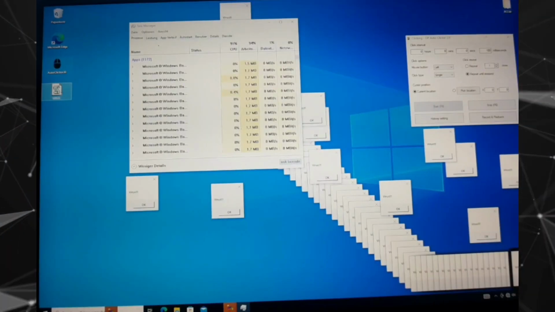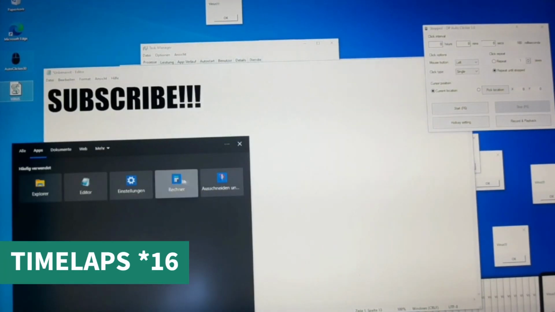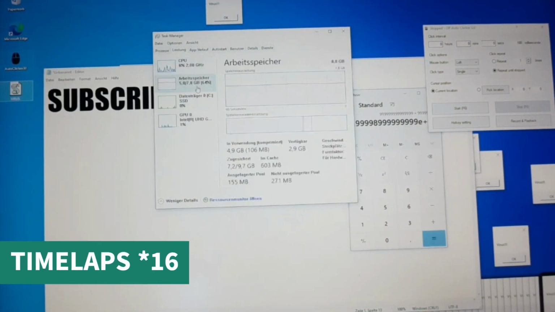Next task for the PC was to open many tabs in the browser. I also left the AutoClicker running for over 5 minutes. This time, I at least managed to get the PC to start bugging. My next idea was to open some PC apps, like Editor or Paint, to make it even more complicated for my PC.